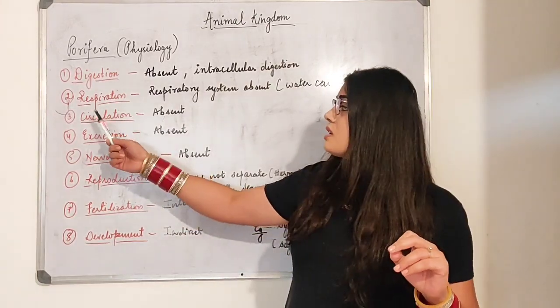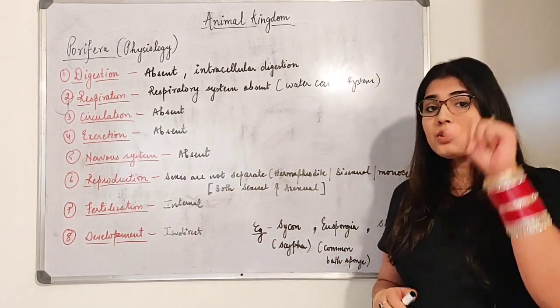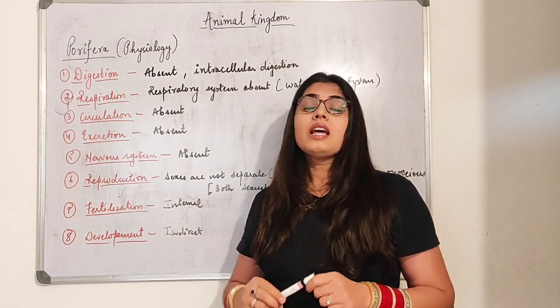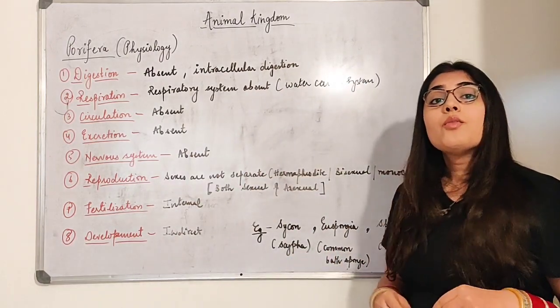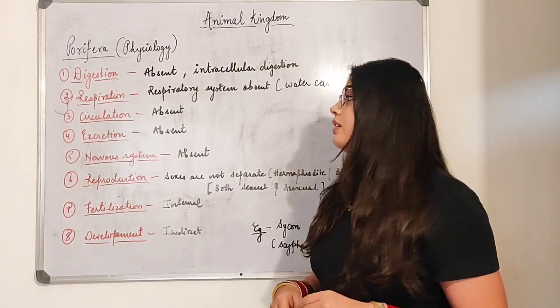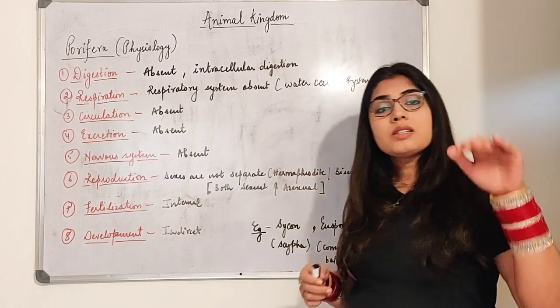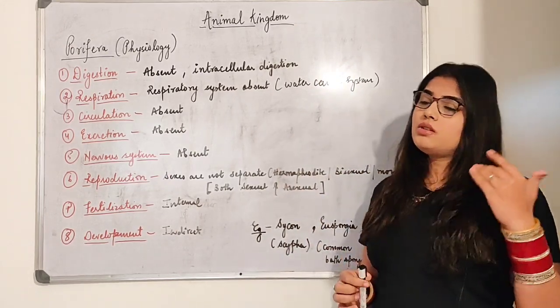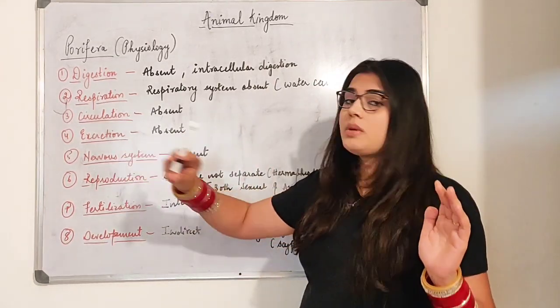Then next comes circulation, beta. For circulation, what we have studied is that they have special cells, the choanocyte cells. And they have flagella, which help in the movement of water. Through that only, water will circulate inside their body, but any other specific circulatory system is totally absent. It is not there.